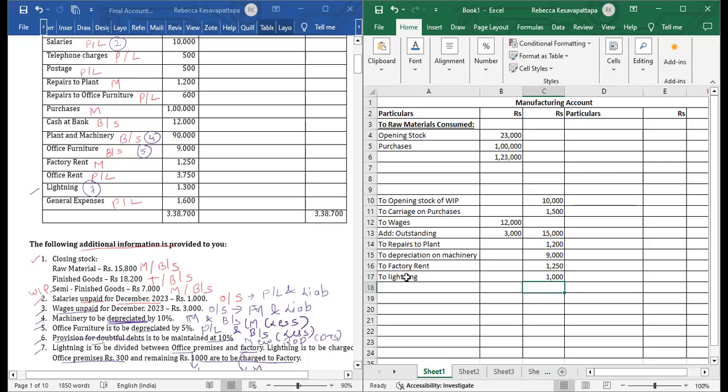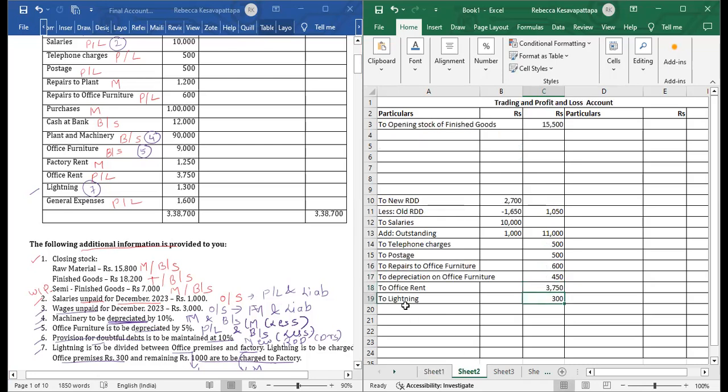So this is done. Then coming to general expenses, so it will go to profit and loss account. To general expenses, 1,600. Okay, the debit side is done.